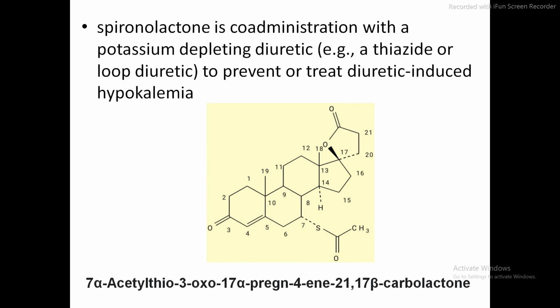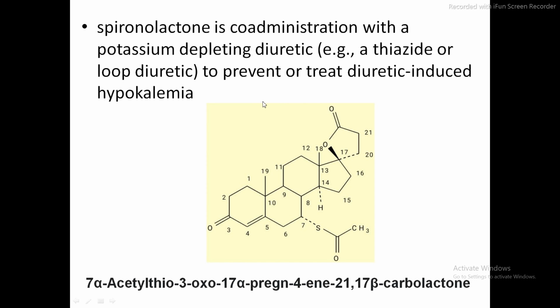Now this spironolactone is co-administered with potassium depleting diuretics, because what does aldosterone do? Aldosterone excretes potassium and hydrogen ions, so we want the excess concentration of potassium. So spironolactone is co-administered with potassium depleting diuretics, for example a thiazide or a loop diuretic, to prevent or treat diuretic induced hypokalemia. That is, this thiazide or loop diuretic decreases the concentration of potassium in the cells.